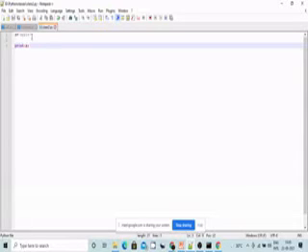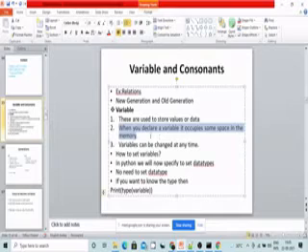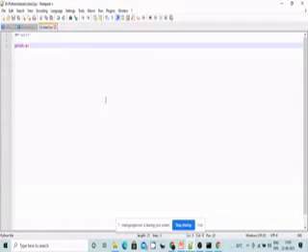In Python, basically, everything we give as input is always a string. I will cover this topic when I come to inputs and outputs. Before that, let us keep that part aside.